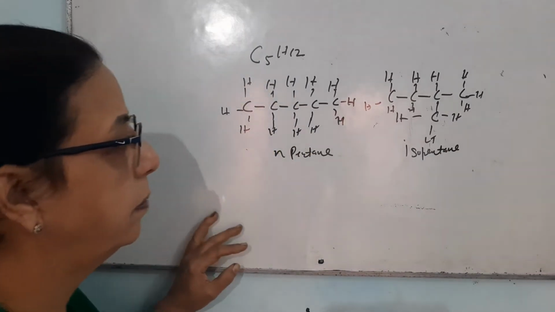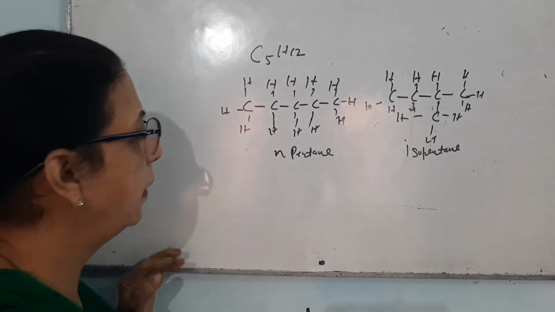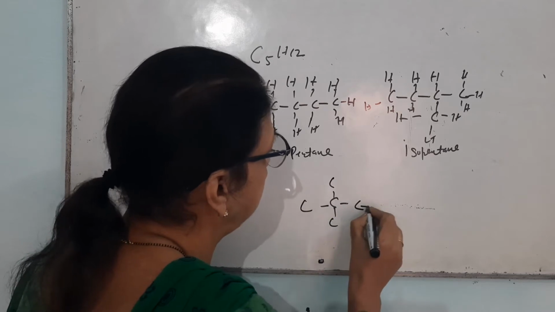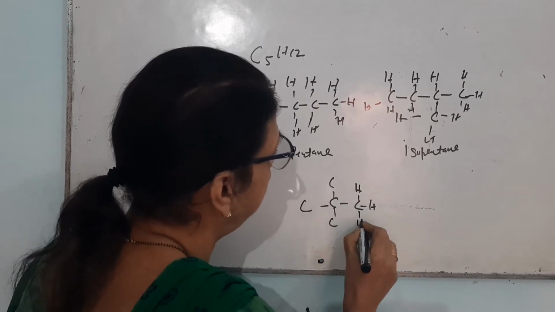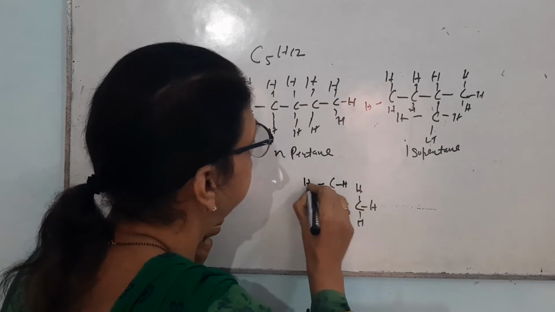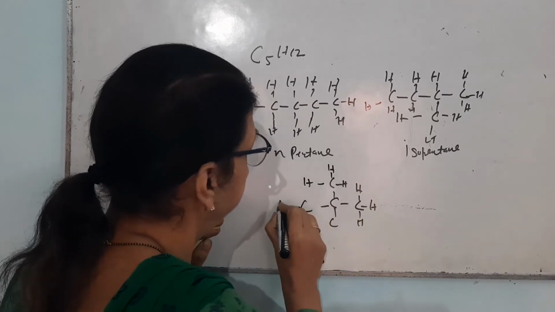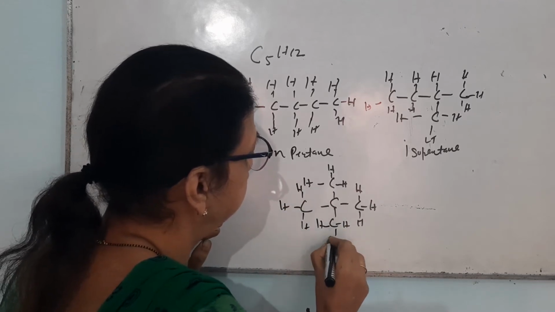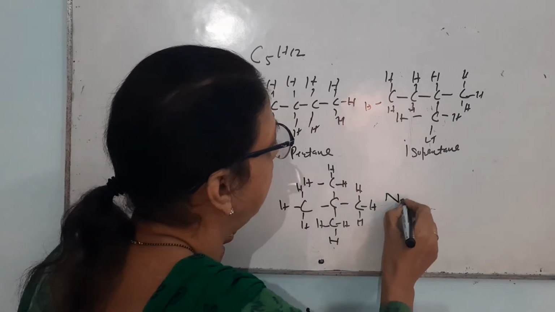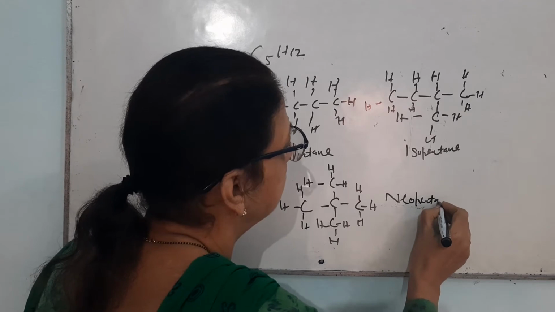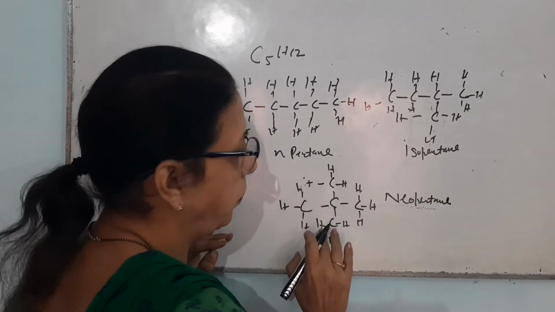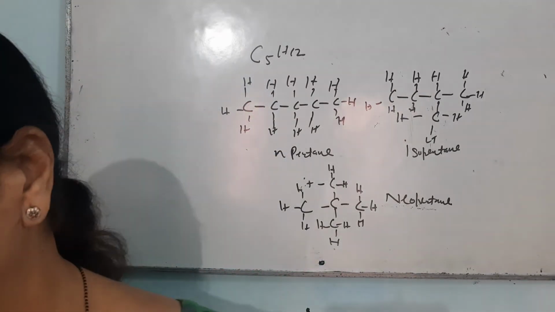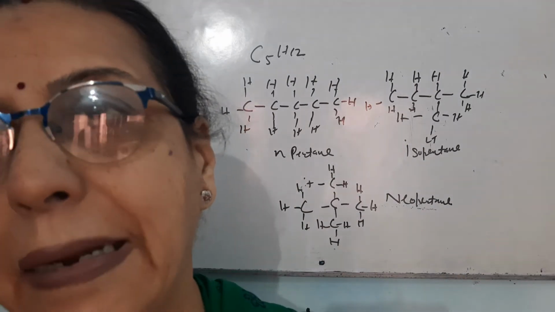Pentane has three isomers: n-pentane, isopentane, and then there is neopentane. When one carbon is surrounded by four carbons and each has three hydrogens, this is known by the name of neopentane.